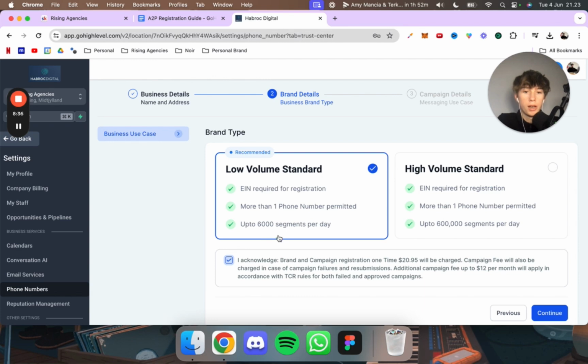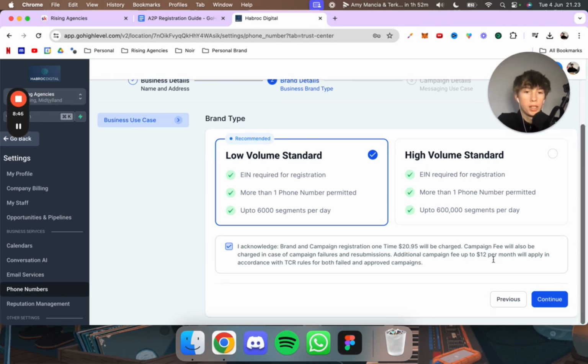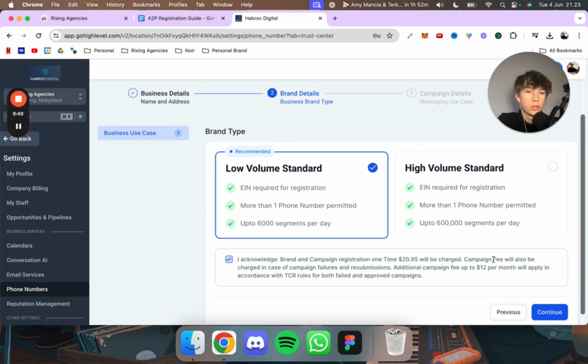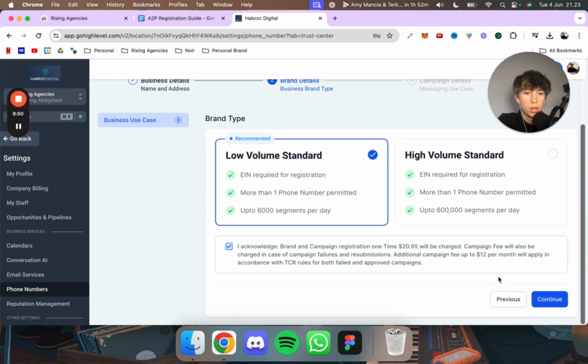And then just click on I acknowledge that you will be charged this. This is a one-time fee that you just have to pay to do this registration. But as I mentioned, you only have to do this one time. And then you can use local numbers and you will not go to spam, all of that sweet stuff. So yeah, click on continue. You just need the low volume, nothing more than that.